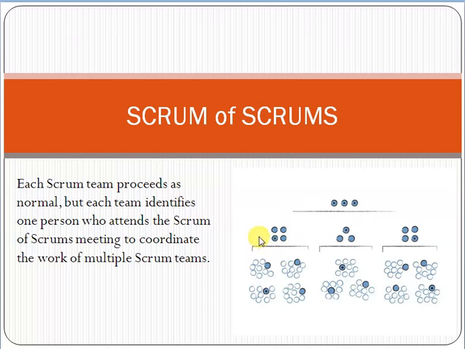So if the meeting occurs at that level after 2 weeks, this level is called scrum of scrums. Similarly, one person from here, one person from here, one person from here can attend another meeting which can be called scrum of scrums.